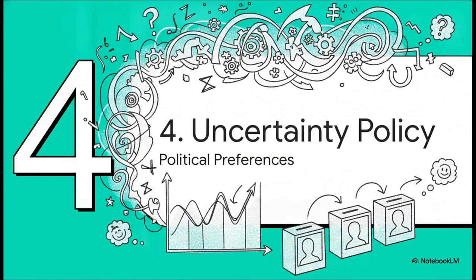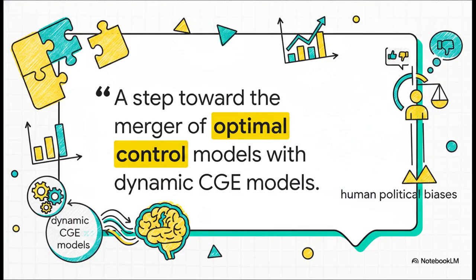Let's dive into part 4, uncertainty and political preferences. So, if humans are so incredibly fickle, how on earth do we mathematically model this subjective human noise at a macro level? Well, we turn to a really vital piece of research by Seung-Rae Kim from 2004, titled Uncertainty, Political Preferences, and Stabilization. Honestly, this paper is the missing puzzle piece.